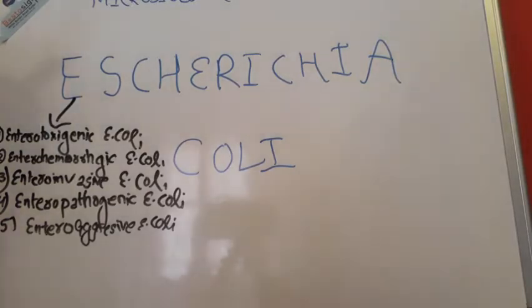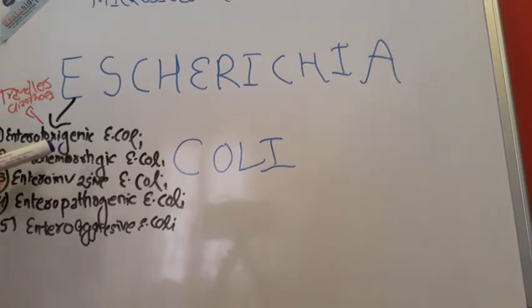So now it is really important. I have said it multiple times that this classification is highly important, because you will be asked what does the enterotoxigenic E. coli cause? Then you have to tell it. Since there is T, it causes the disease starting from T, that is the traveler's diarrhea. Next is enterohemorrhagic E. coli.